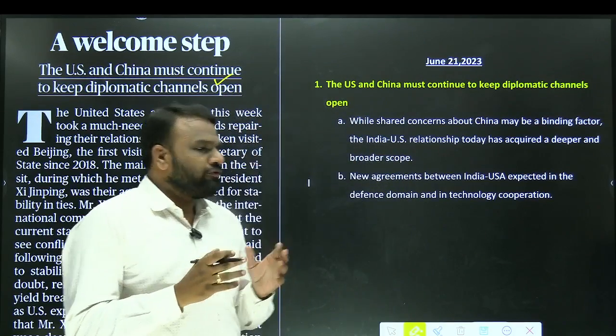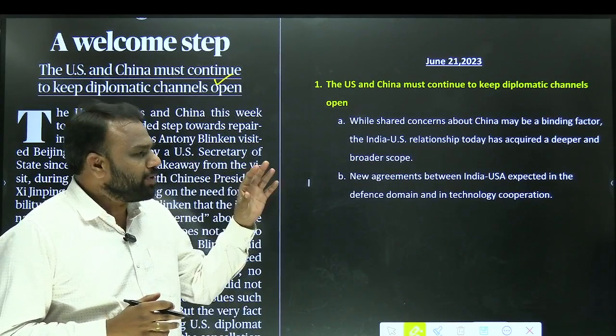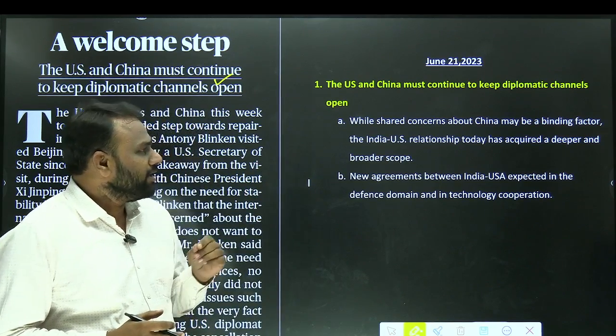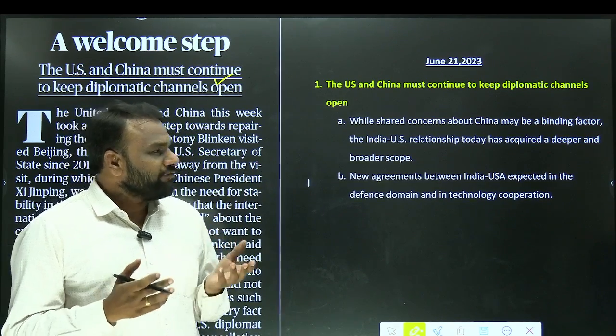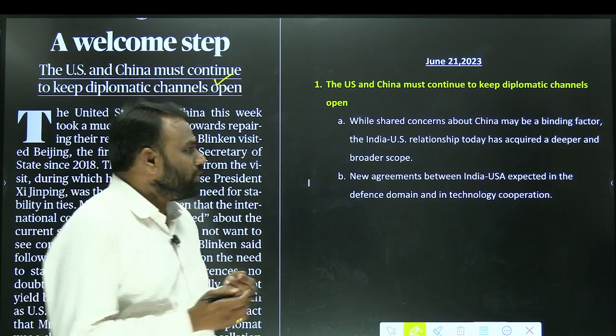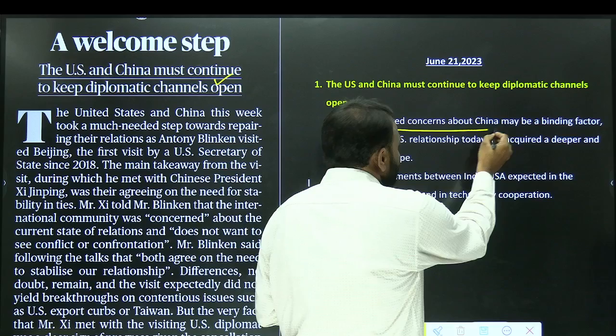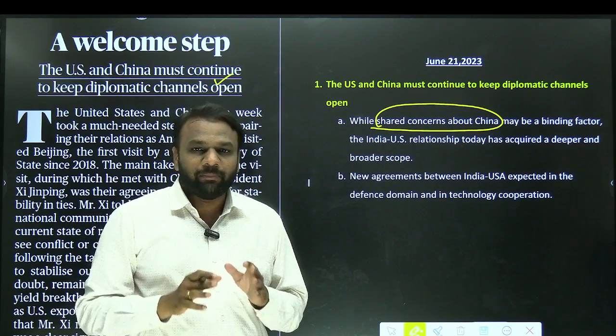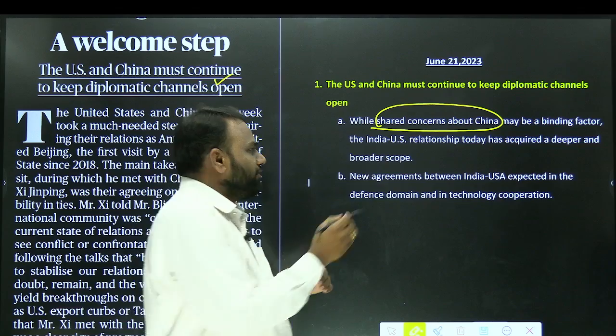In this article there are very few important points, and these points are important from the mains point of view and not the prelims point of view. So what are the binding factors for India and USA with respect to China? Shared concerns about China. The concerns about China are a common binding factor between India and USA.